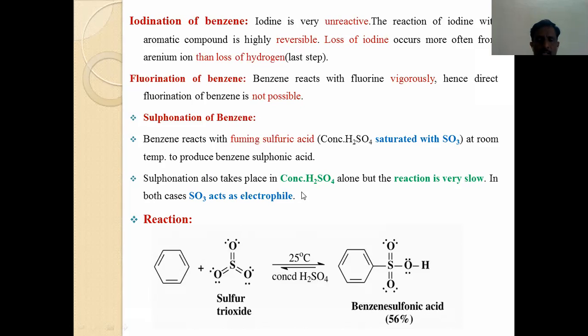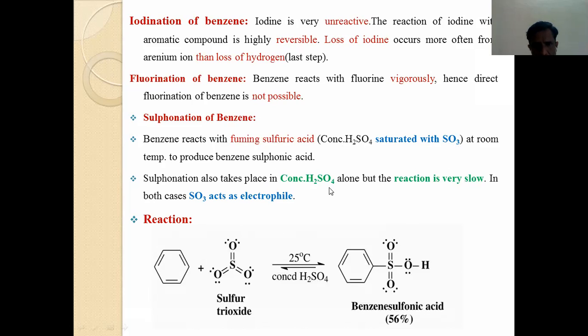If you use only sulfuric acid, the reaction is very slow. That's why we are using sulfur trioxide. In the presence of sulfur trioxide, the reaction is performed very fast.